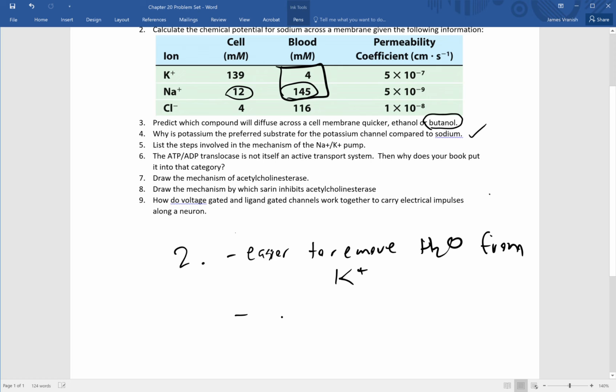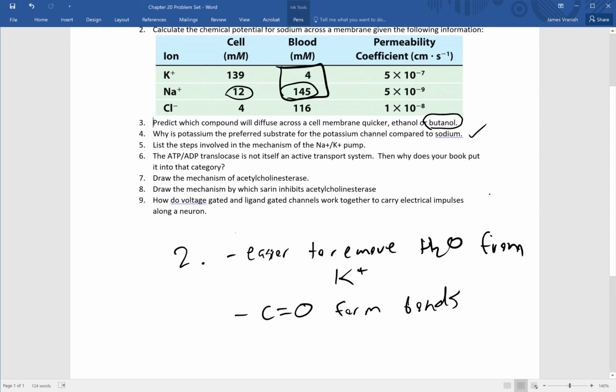The second way is that inside of the channel, there are carbonyl groups that are going to form bonds with potassium. And this channel basically has a certain size to it.